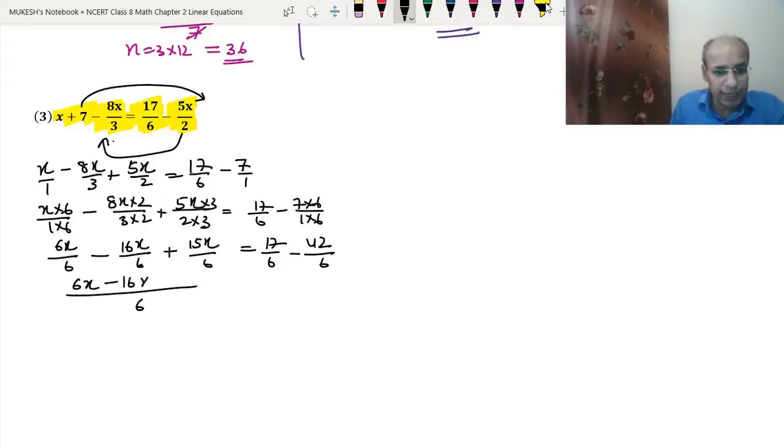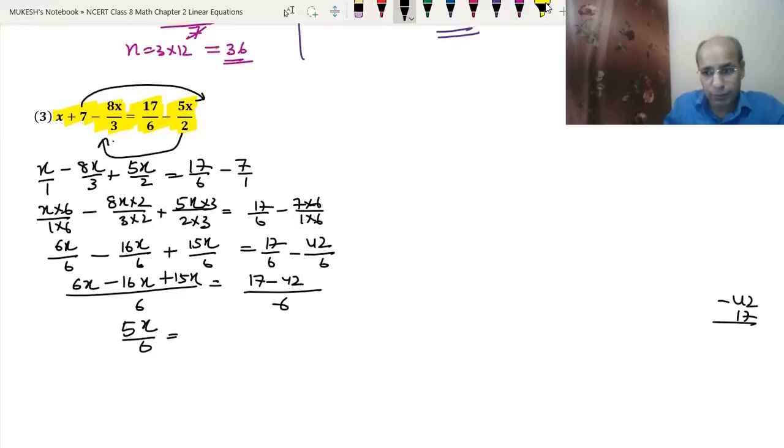6x minus 16x plus 15x equals, again we will write, 17 minus 42. See, 15 plus 6 is 21. 21 minus 16 is 5. So we got 5x upon 6 equals, and 17 minus 42. 42 and 17 will become 25. Okay. So minus 25 upon 6.